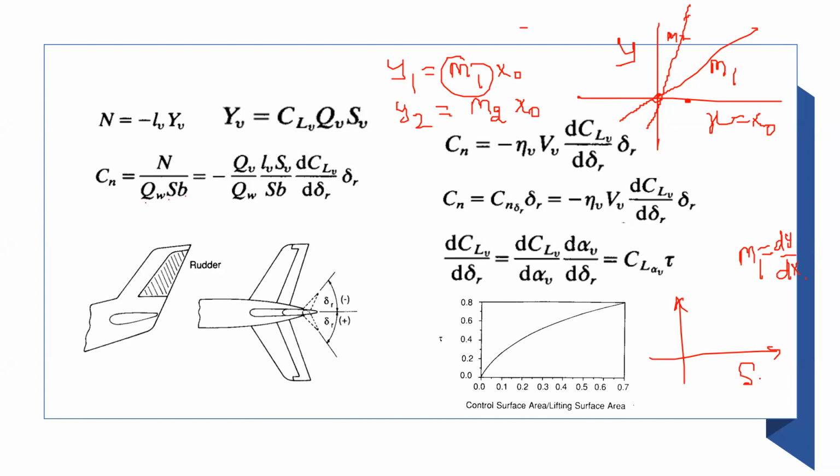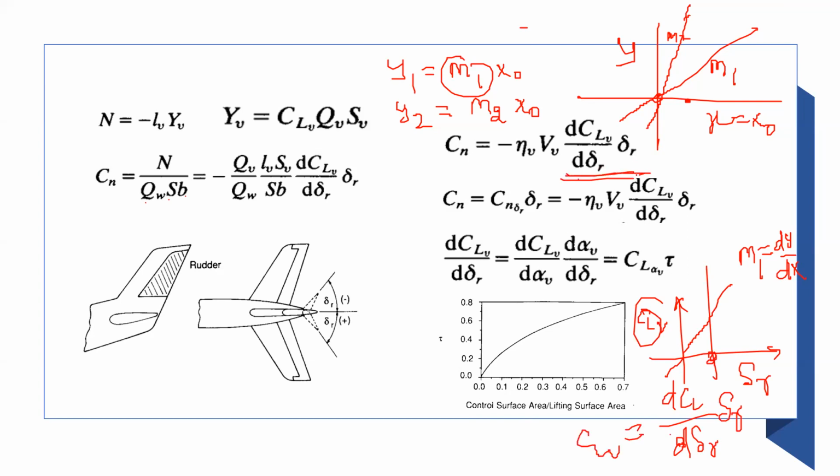Right. Now, what happens if I just change the name of the variable? I make delta r on this line, CLV on this line. I find out the slope somehow. So what will happen? The slope is this dCL over d delta r. Now, if I want to find out the value of the CLV for a certain delta r, all I have to multiply is delta r. This is the slope, and this is CLV. Now I think it's clear, right? Why it is written like this here? Oh, sir, so you mean to say that you're comparing this equation with y is equal to mx plus c? Yeah, it is exactly that. Okay, sir. Now the thing is, we can find this number from experiments.